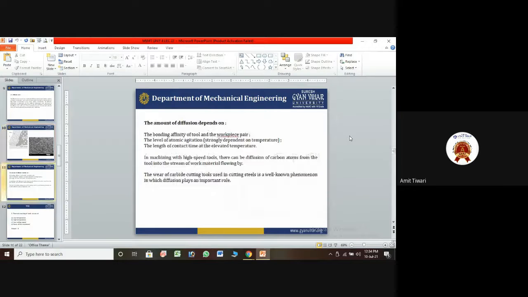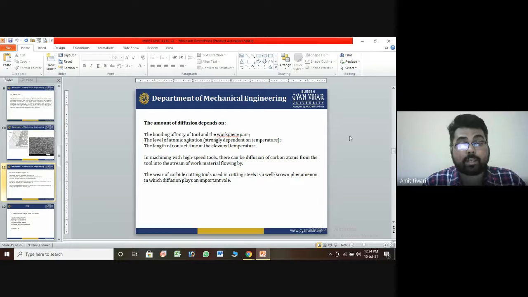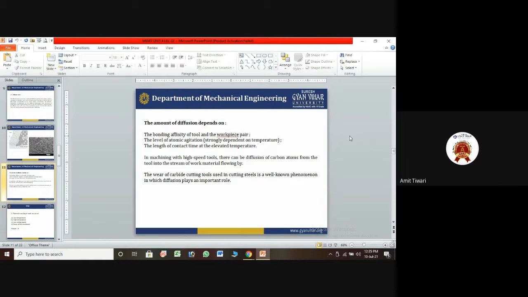The amount of diffusion depends upon the following factors. First is the bond affinity of the tool and workpiece pair. Second is the level of atomic agitation, which strongly depends on temperature. Third is the length of the contact time at the equivalent temperature.